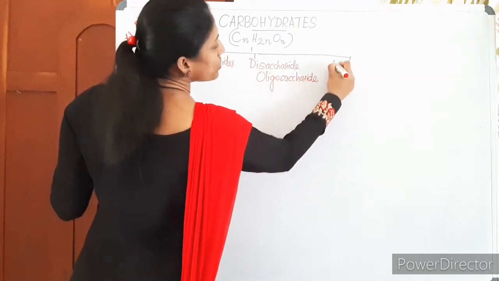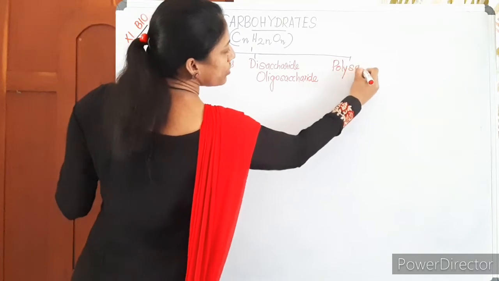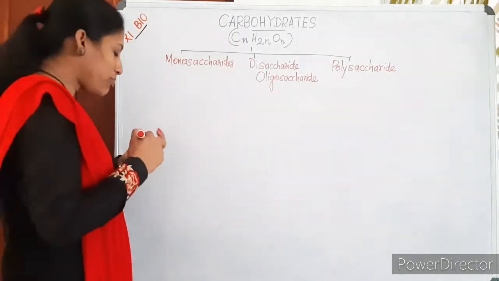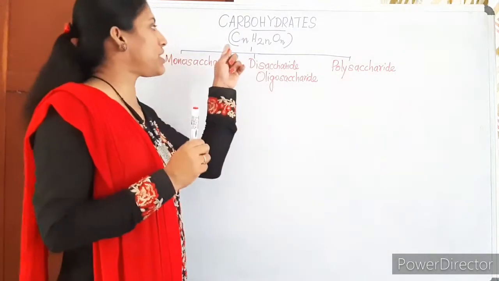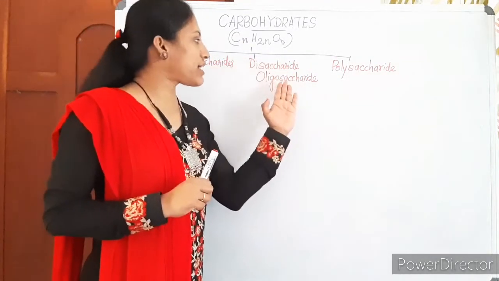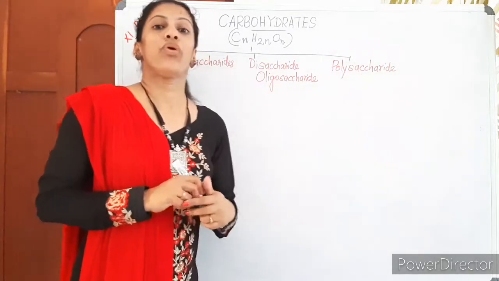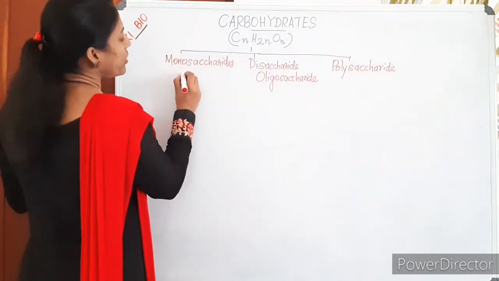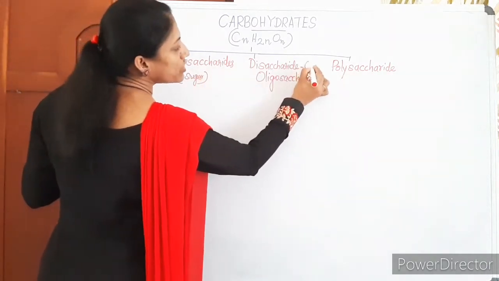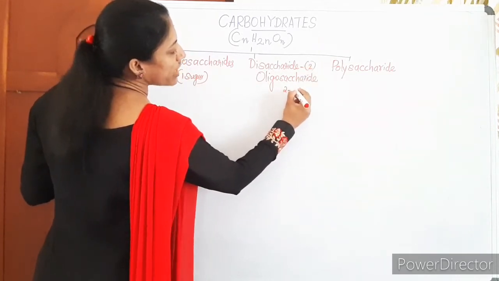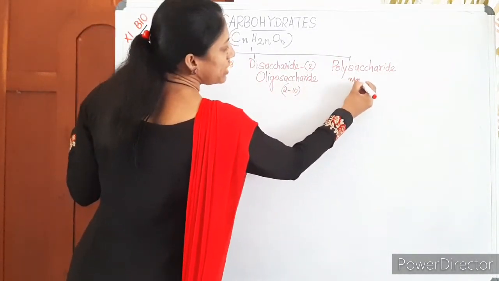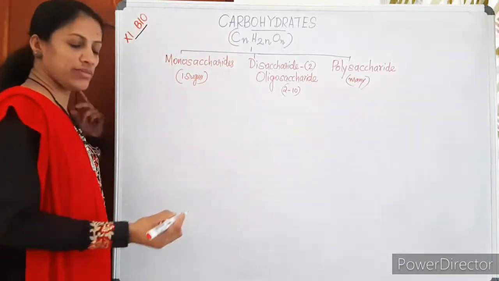And also polysaccharides. So, just keep in mind, carbohydrates are organic carbon-containing compounds where the carbon, hydrogen, oxygen ratio will be CnH2nOn. Then, carbohydrates are mainly monosaccharides, disaccharides, oligosaccharides and polysaccharides. Monosaccharides will have only one sugar unit. Disaccharides will have 2 sugar units. Oligosaccharides will have more than 2, up to 10 sugar units, and polysaccharides will have many sugar units, more than 10.